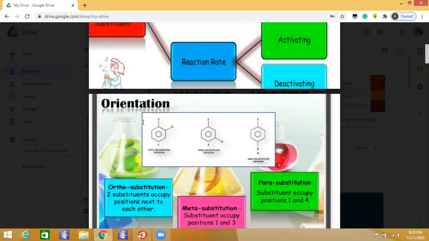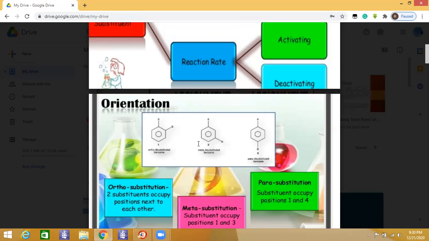The substituent which directs the new group to attack the ortho positions, 2 and 6, is an ortho director, and those which direct to the third and fifth positions are meta directors.